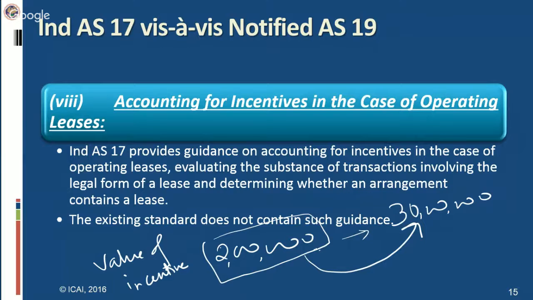Because here, for lessor, that incentive which is provided by lessor to lessee is a cost, so it will reduce its income. However, for lessee, the minimum lease payment which is made by the lessee is the cost, but that incentive is income, so it will reduce its cost. So whatever he is paying, he is paying 6 lakhs. Out of that 6 lakh, 40,000 will be reduction of the cost, and for lessor it will be reduction of income.